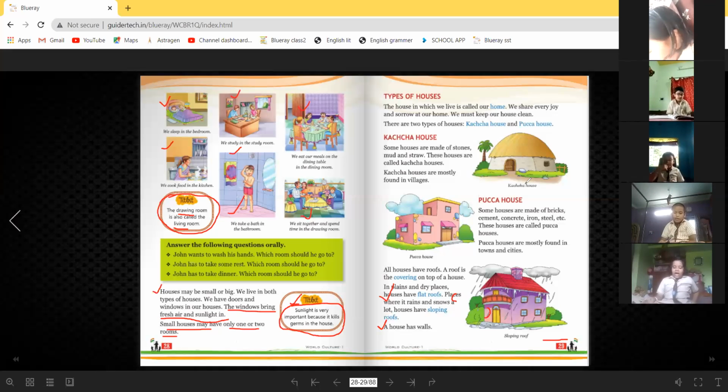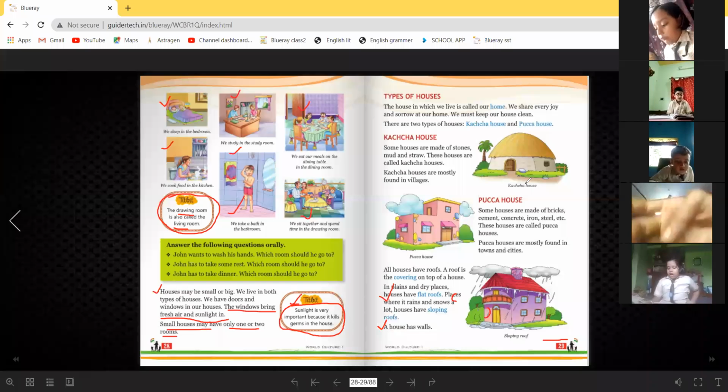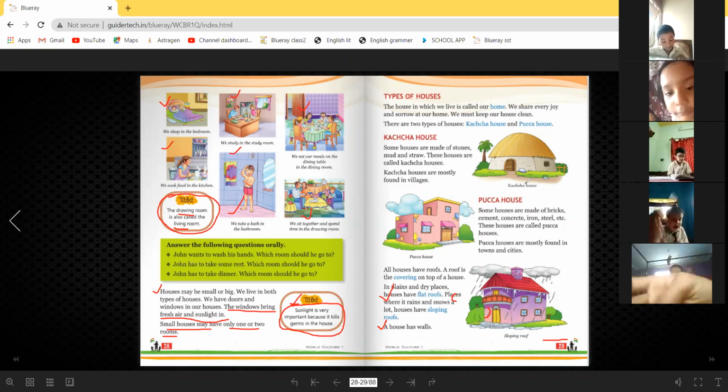Belonging means something that belongs to you. Nijer jinish ke boli belonging. Belonging means nijer jinish. I'm giving you one example: if you have a pen or a toy car, then the car is your belonging, means tomar nijer jinish.